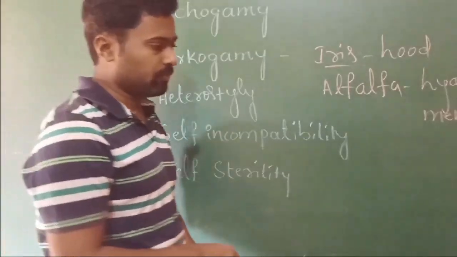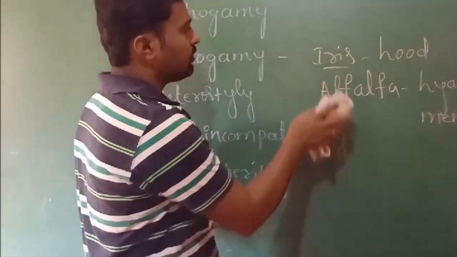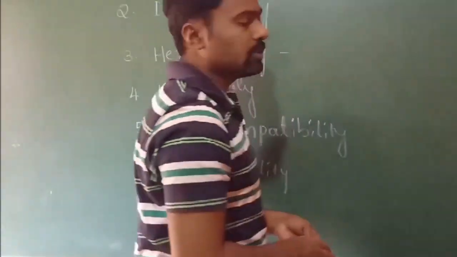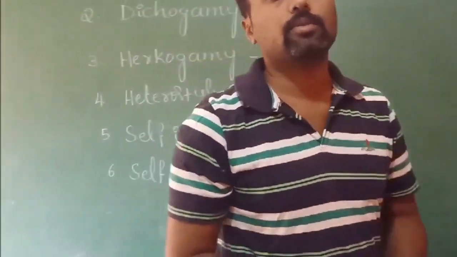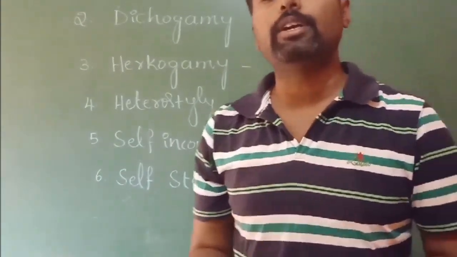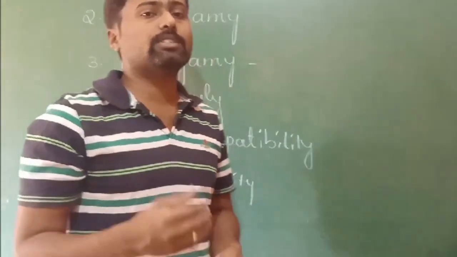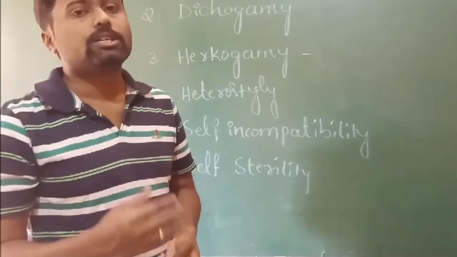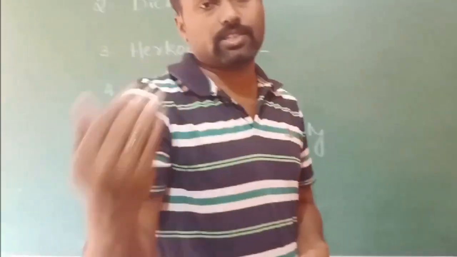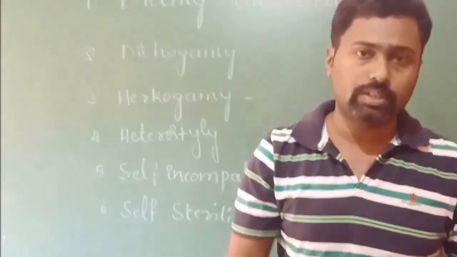And the next condition, heterostyle. As the name itself indicates, some of the flowers show differences in the length of the filament of the stamens as well as in the length of the style. Some flowers bear very lengthy stamens, whereas the style will be very short.